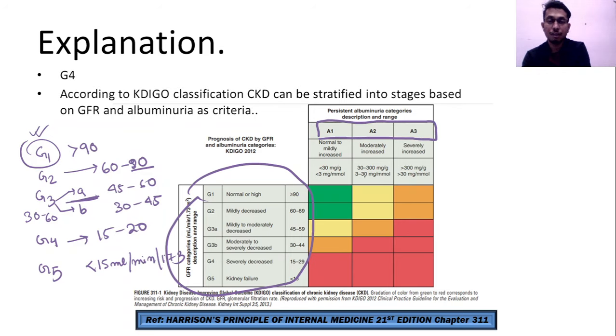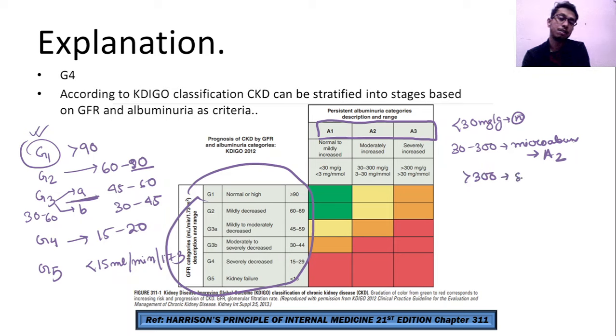Less than 30 milligram per gram is normal, A1. 30 to 300 is called microalbuminuria, which is A2, and more than 300 is severely increased, which is A3.